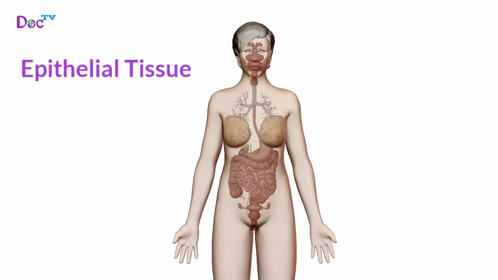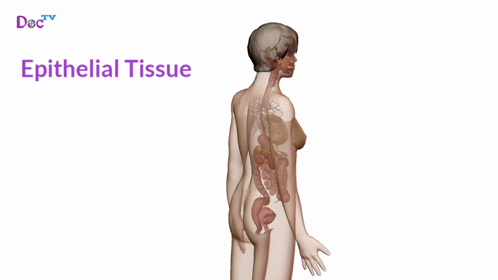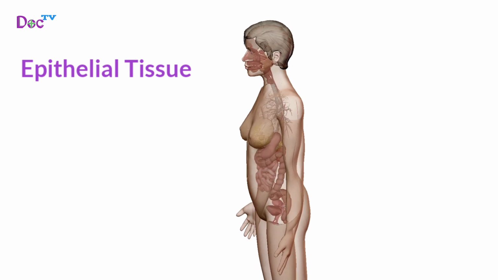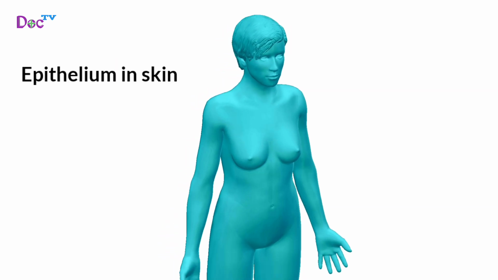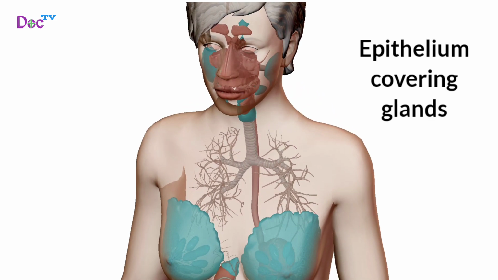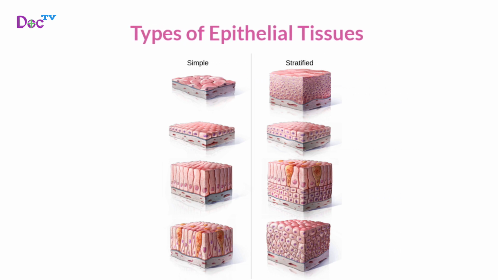Now the second topic is epithelial tissue. There are two types of epithelial tissue. Epithelial sheets that act as coverings for body structures and glands that produce secretions. Epithelial in skin. Epithelial covering internal tracts. Epithelial covering glands.